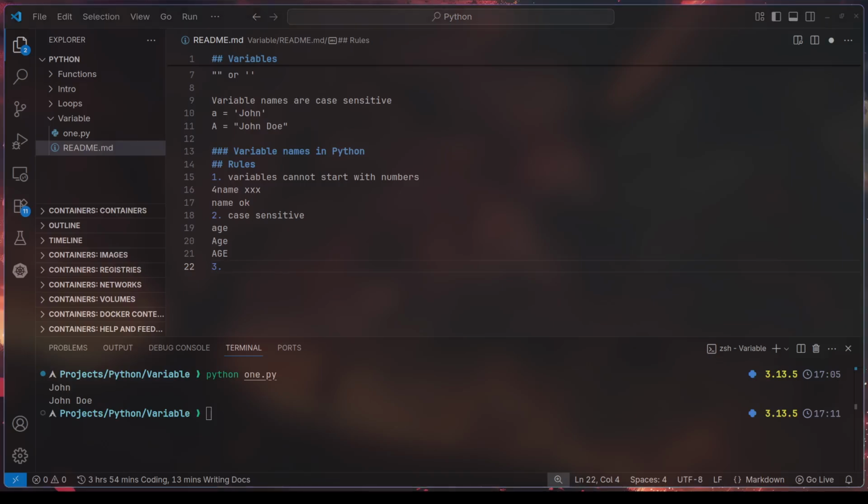Another rule for variables is that it cannot start with a number or an underscore character.